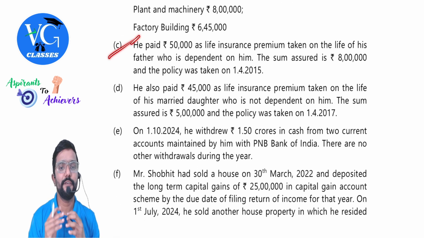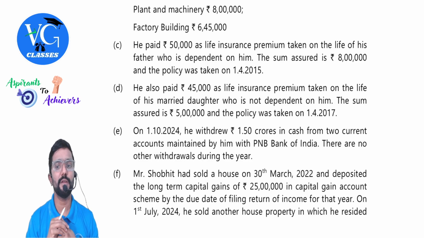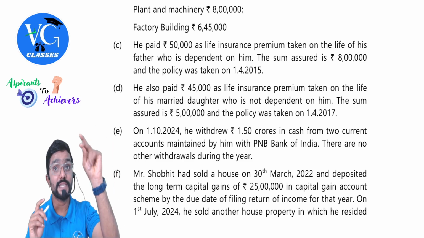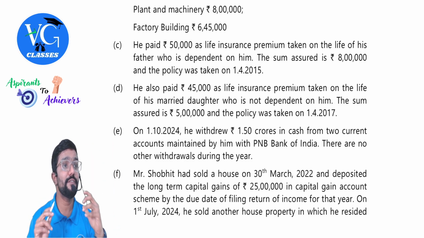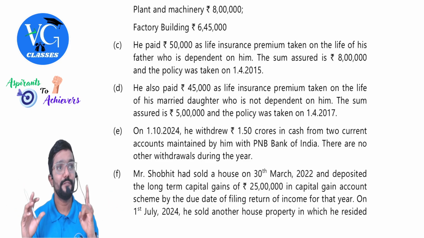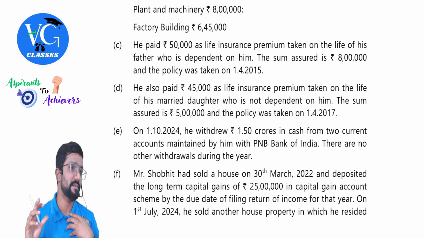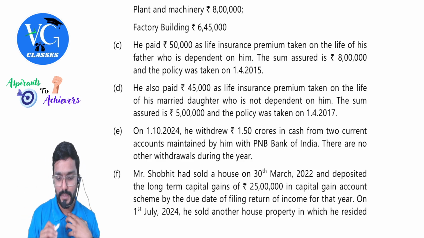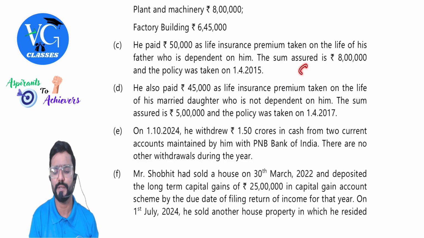Next. He paid 50,000 as life insurance premium taken on the life of his father, who is dependent on him. Father. We discussed about it. For father, is life insurance premium allowed as deduction for a son? No. Life insurance premium is only for assessee, spouse and children, not for parents. The sum assured is 8 lakh and the policy was taken on 1st April 2015. Doesn't matter, no 80C deduction.